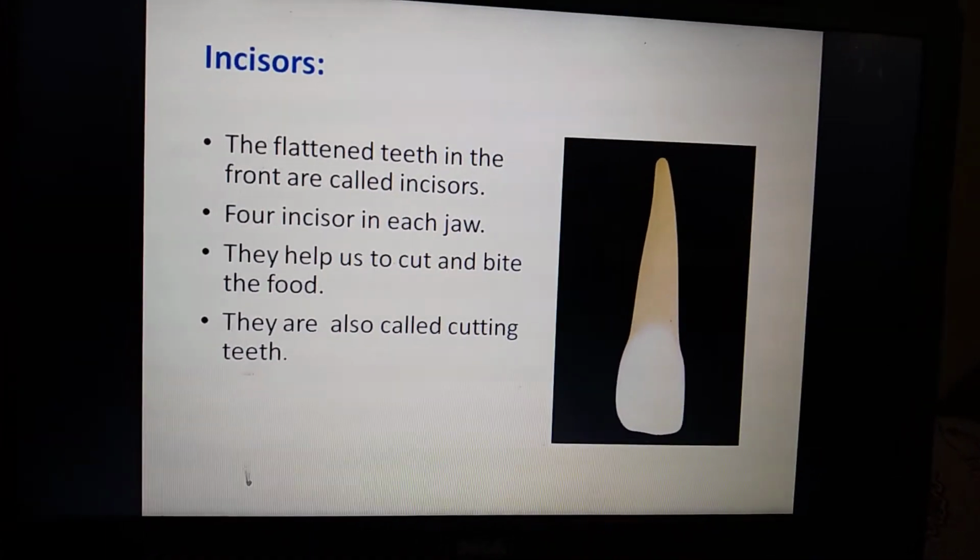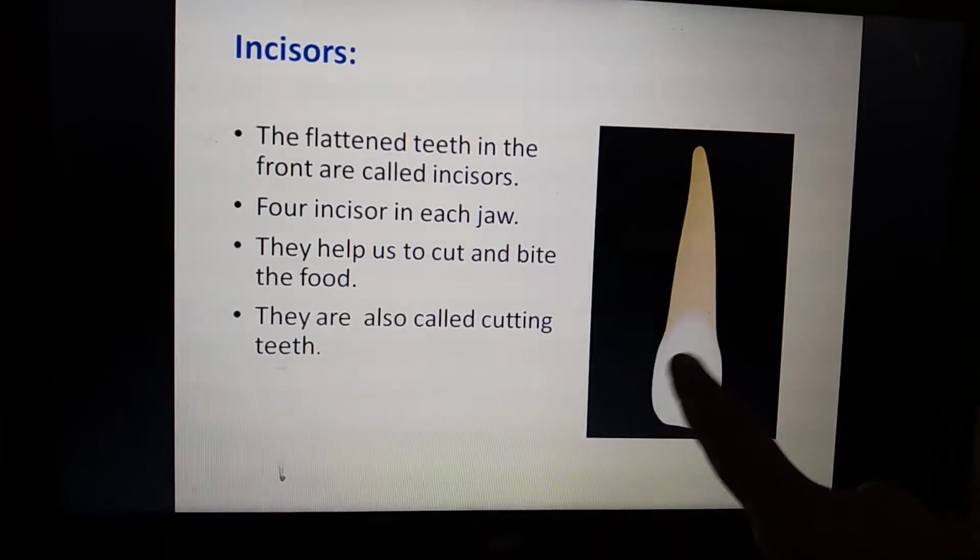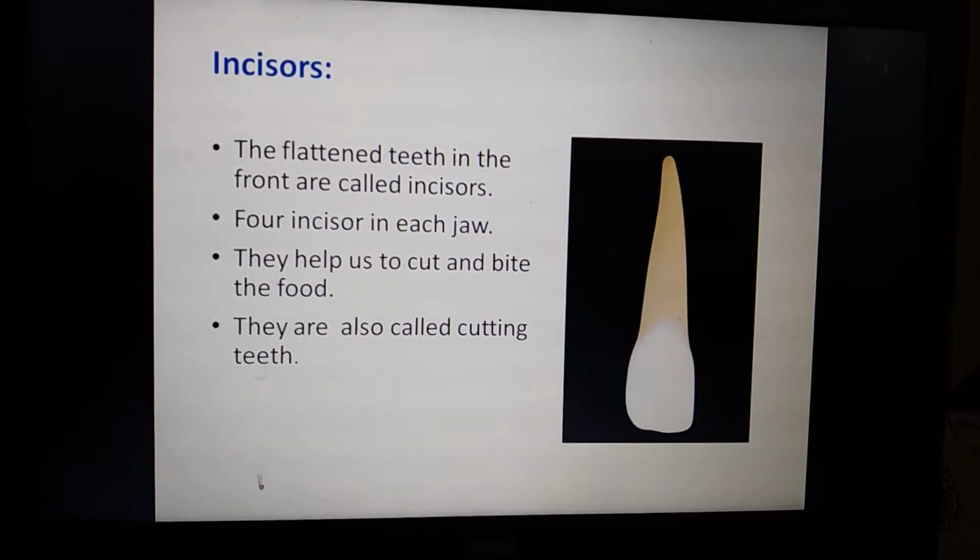So first we are going to see the incisor. The incisor is present in the front.